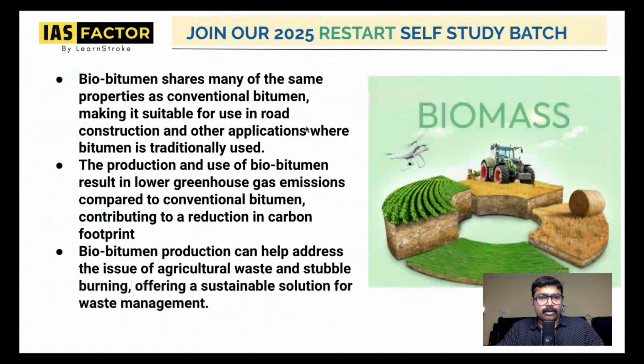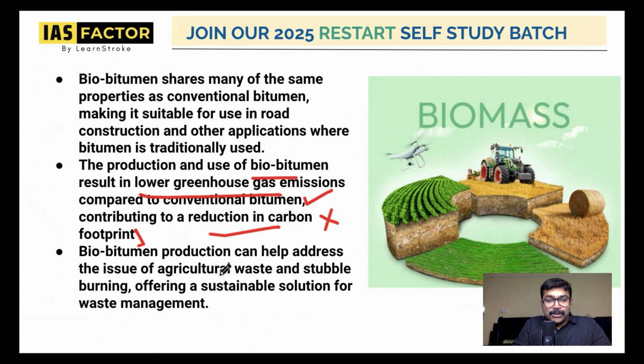Biobitumen shares many of the same properties as conventional bitumen. You can use biobitumen in the construction process also. And you can understand why it is advantageous, because biobitumen results in lower greenhouse gas emissions compared to bitumen, and the carbon footprint is also reduced. It can also address the issue of agriculture waste and stubble burning.